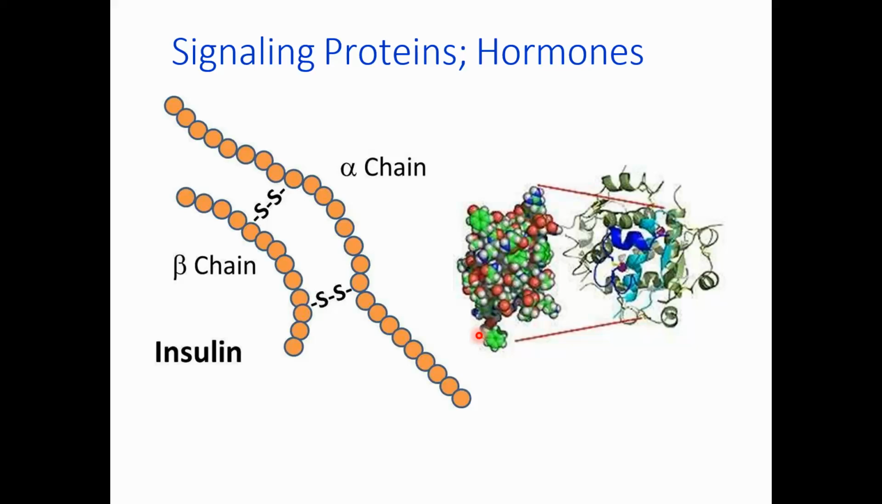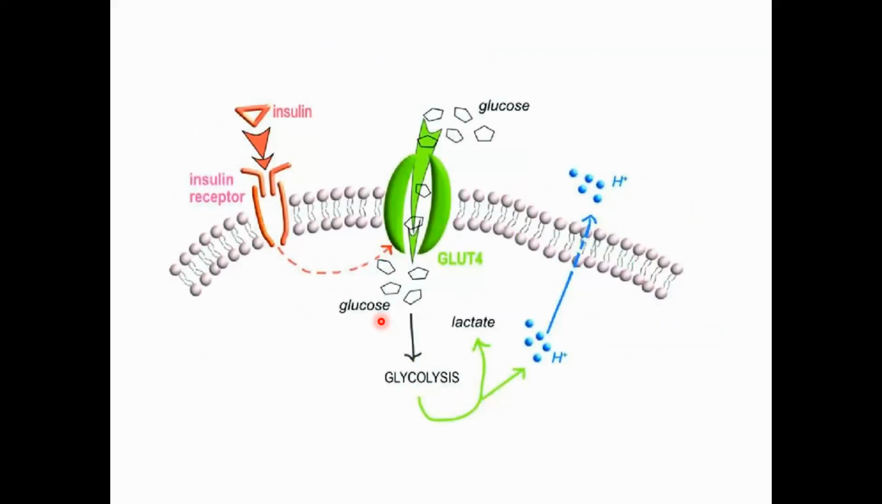Another important protein is the signaling protein. This is the structure of insulin. Insulin is a signaling protein. Insulin is always present as two polypeptide chains that bind with each other via disulfide bonds. And this is the 3D diagram of insulin. So how does insulin perform its signaling function?